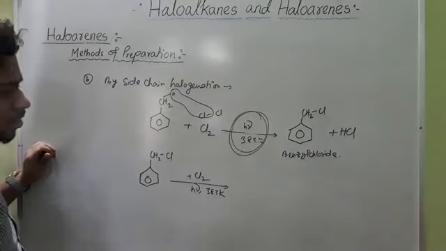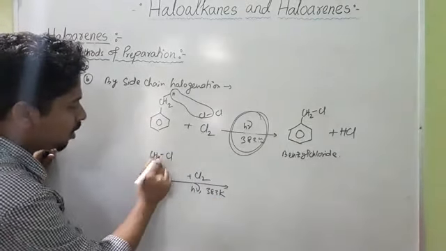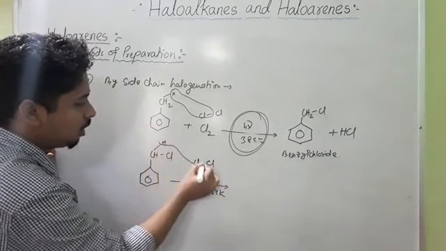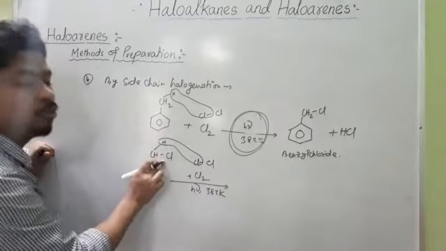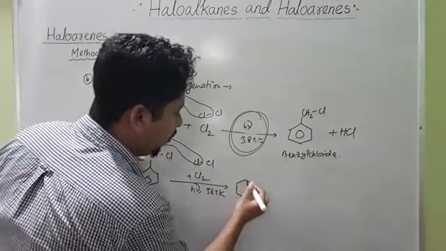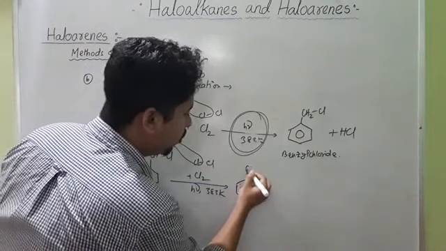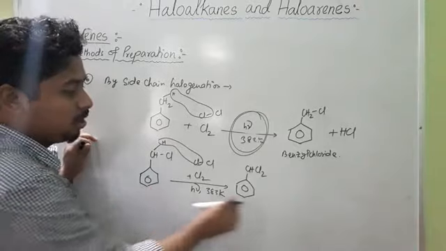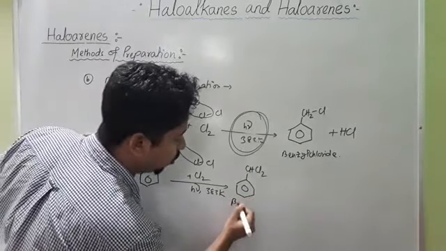So what will we get? Here this CH2 you can write as CH bond H, and this Cl2 you can write as Cl bond Cl. So an HCl molecule will be removed, and another Cl will be substituted on the CH. So it will become CHCl2. So benzene bonded to CHCl2. What is the name? This is benzyl chloride; this is benzodichloride.